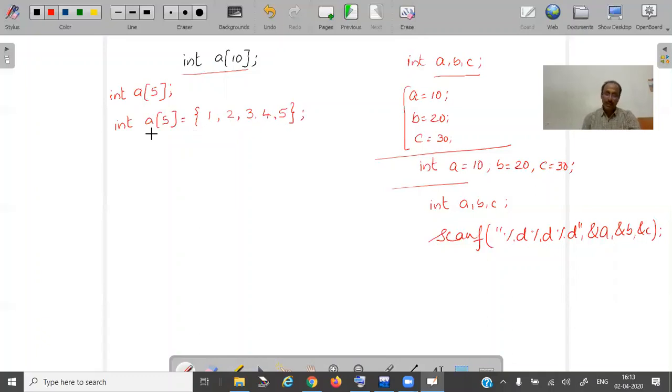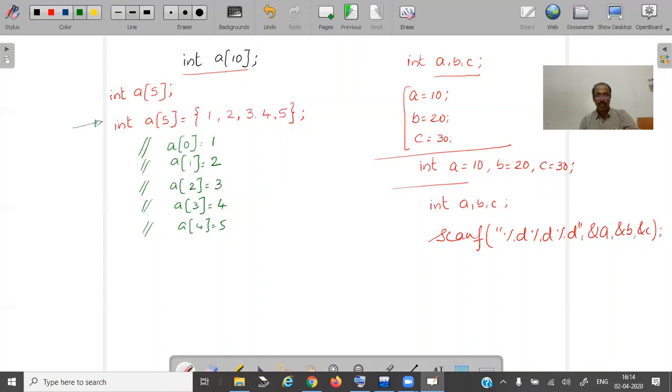That means I want to assign a of 0 equal to 1, and a of 1 equal to 2. Internally it takes the values like this: a of 3 is equal to 4 and a of 4 is equal to 5. This is how internally it takes whenever I have declared int a of 5 is equal to 1 2 3 4 5. Okay, this is one way of assigning.